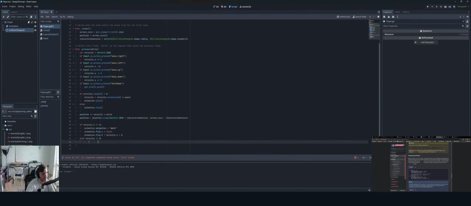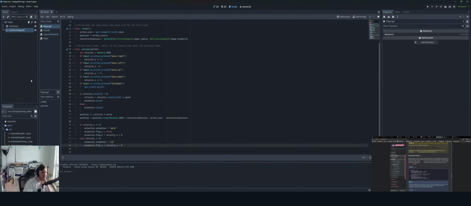We'll copy that. And it's going to be up. And then flip V is going to be based on the velocity Y. Like that. And then this is where I'm kind of confused a little bit, but maybe we'll understand it in a moment.